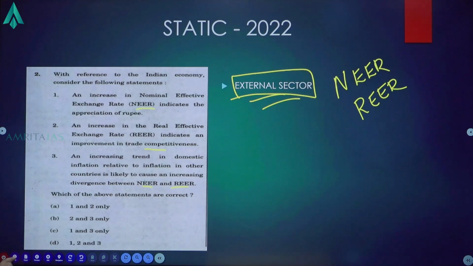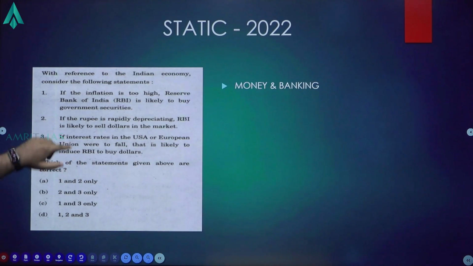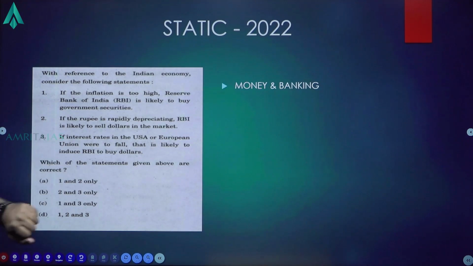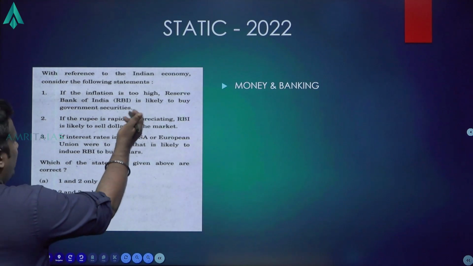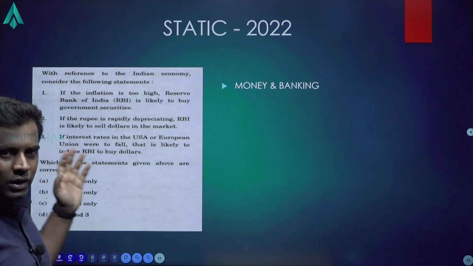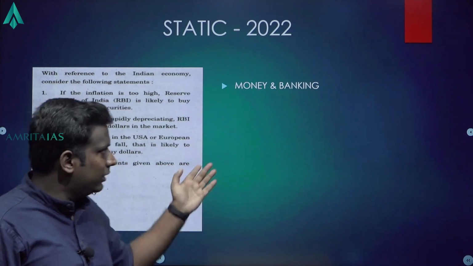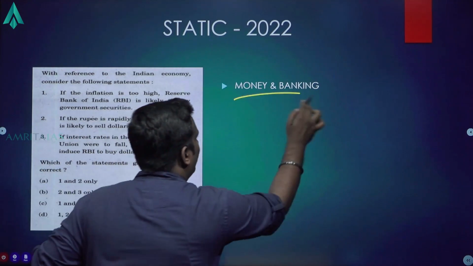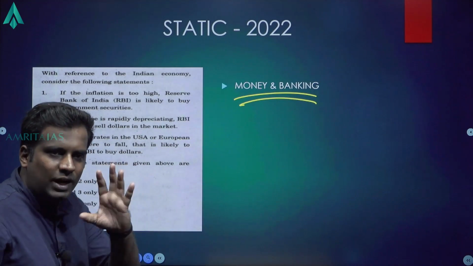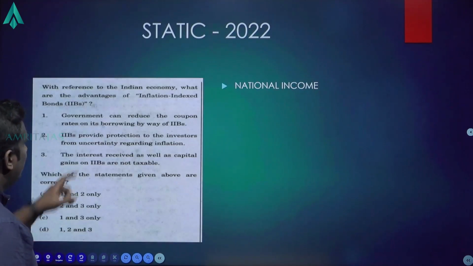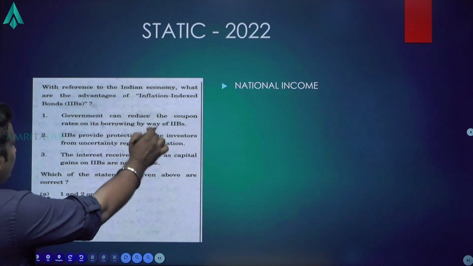We'll come to this at last. Look at the next question. With reference to Indian economy, consider the following statements. If inflation is too high, RBI is likely to buy government securities. The example or the model question we looked at is with regards to money and banking. Again, purely static. Next question, it's on national income.